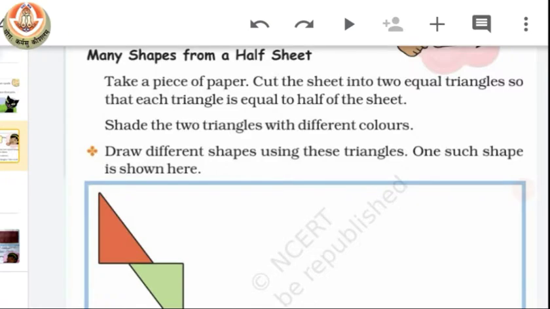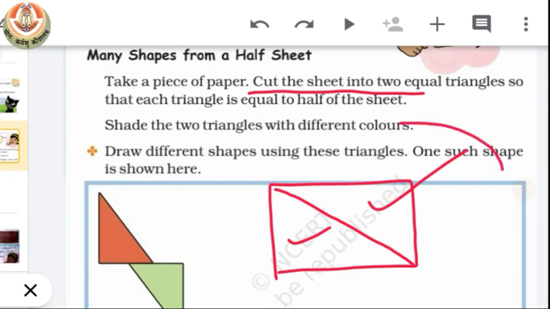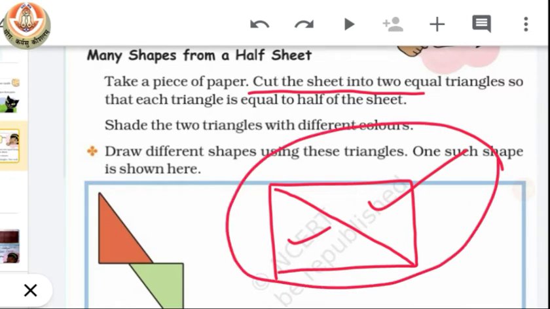Now after this we have an activity which you have to do yourself. What you have to do in this activity, you have to take a paper and you have to cut the sheet into 2 equal triangles. Suppose you have this piece of paper, so what you will do, you will cut it like this diagonally. Then you will have 1 and 2 triangles. Okay, now we have to cut it such that each triangle is equal to half of the sheet. So when you cut this way, then you will get 2 equal triangles.